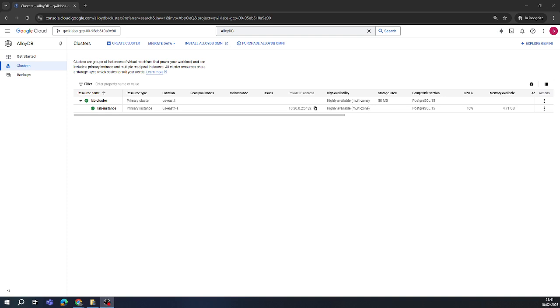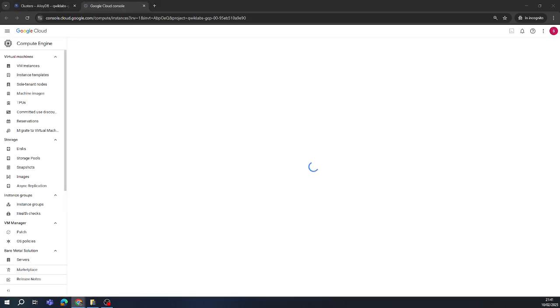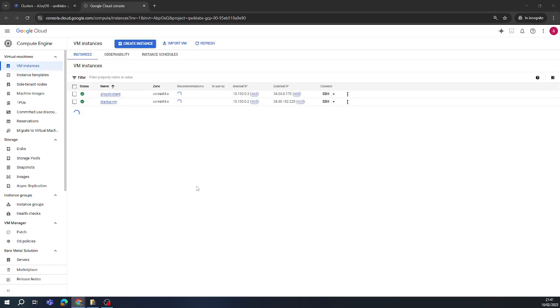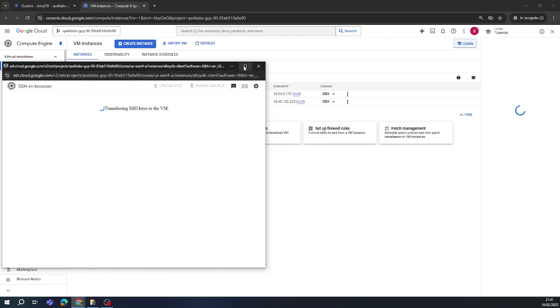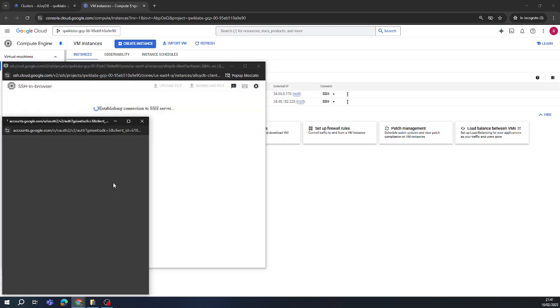Alright guys, here we are on Google Cloud again. Here we have an AlloyDB cluster, an instance. Let's go into our Compute Engine. There is a client for that. Let's click on my AlloyDB client. Close, okay, authorize.